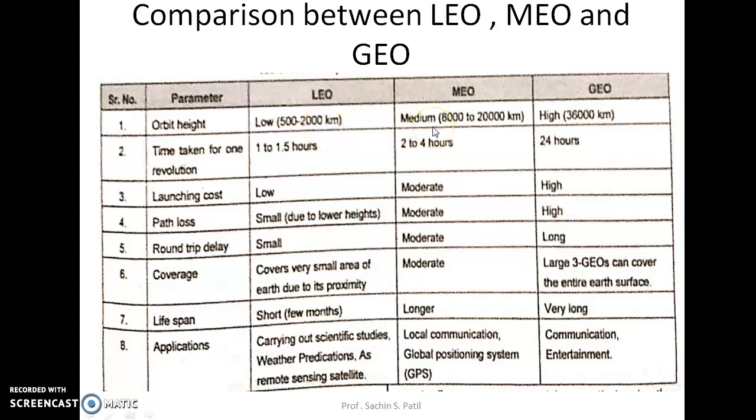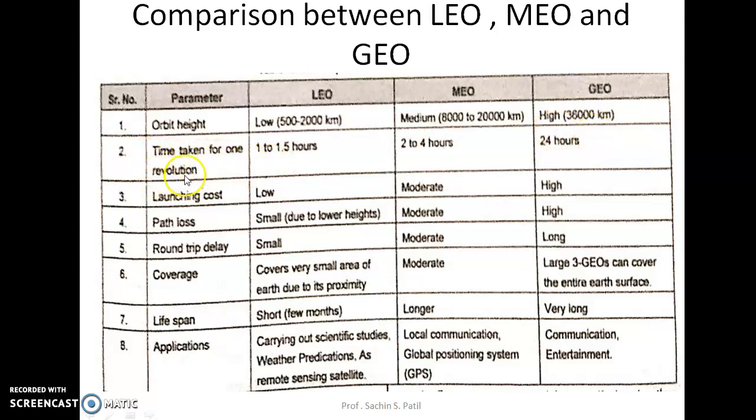Medium Earth orbit is given as 8,000 to 16,000 kilometers, and these values are given in books, so you can remember any values, no problem. Medium Earth orbit has 8,000 to 20,000, or some books give 6,000 to 12,000. The GEO satellite is at 35,800, near 36,000 kilometers height from the Earth's surface.